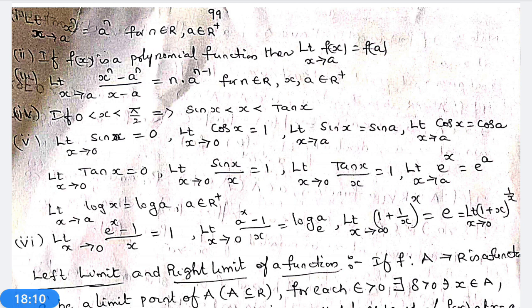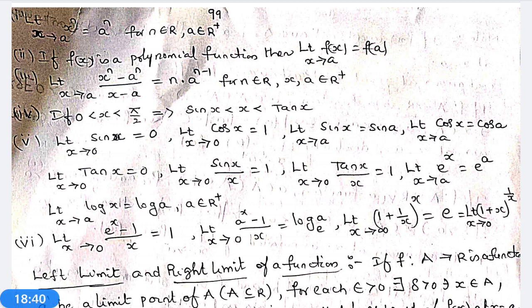That way limit x tends to 0, sin x is equal to sin 0 is equal to 0. Limit x tends to 0, cos x is equal to cos 0 is equal to 1. Limit x tends to a, sin x is equal to sin a. Limit x tends to a, cos x is equal to cos a. Limit x tends to 0, tan x is equal to 0. Limit x tends to 0, sin x by x is equal to 1. Limit x tends to 0, tan x by x is equal to 1.